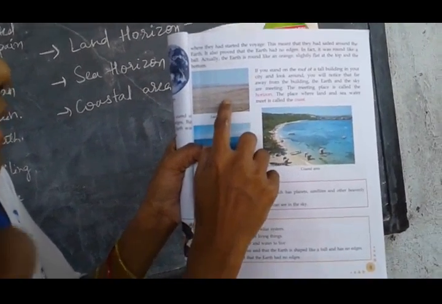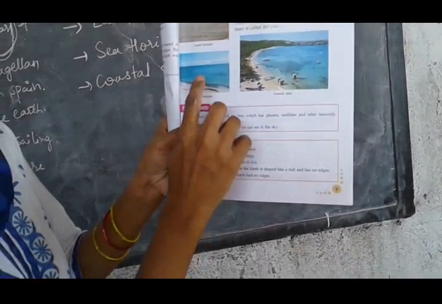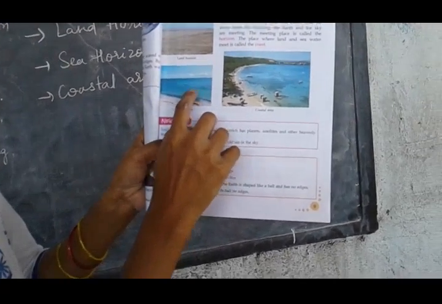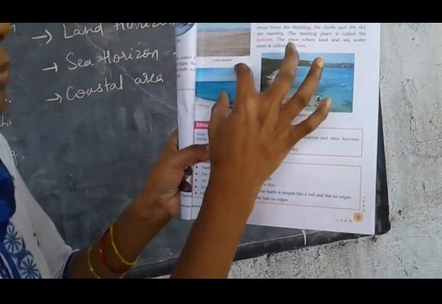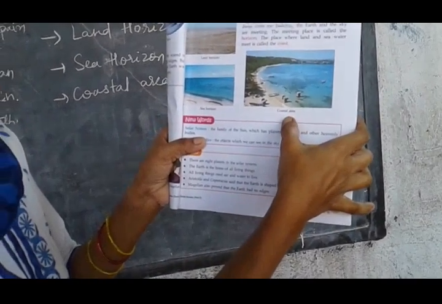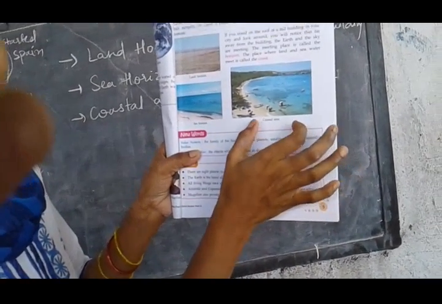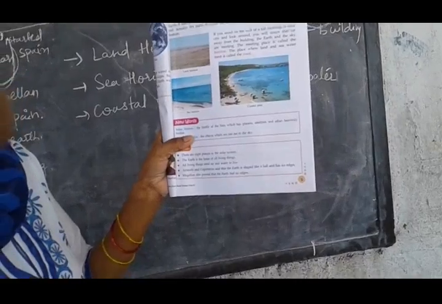Sea horizon is where the sky and the sea water meet. And the area where sea and land meet is the coastal area.